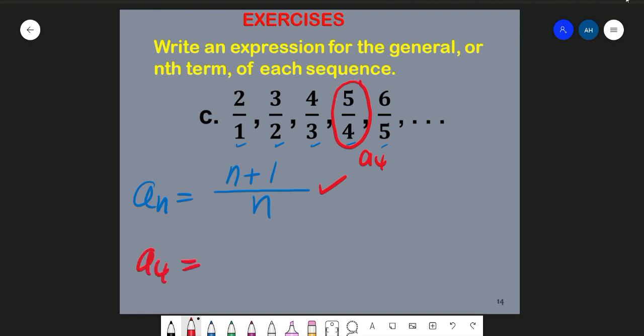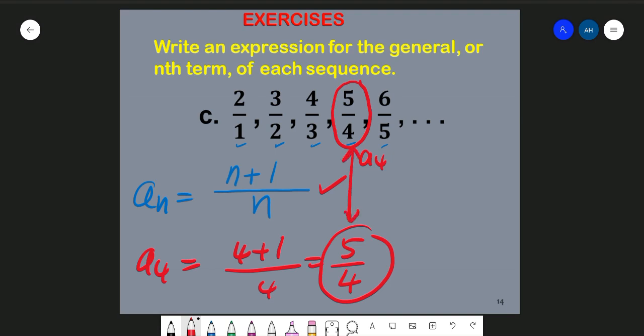So a4, n equal to 4 in this case, is 4 plus 1 over 4. 4 plus 1 is 5, and then we divide by 4. This is 5 over 4 we get. And the term number 4 in our sequence here is also 5 over 4. This shows that our formula for an is correct.